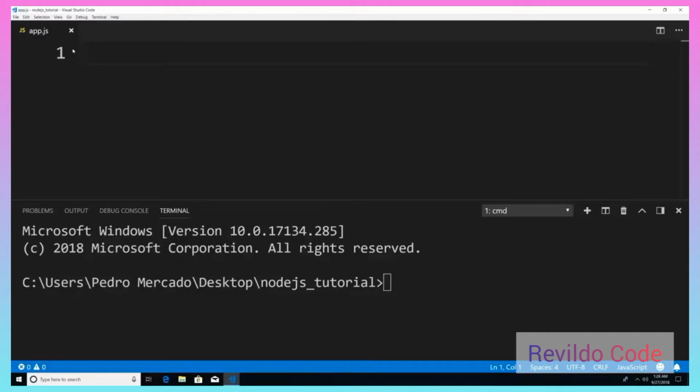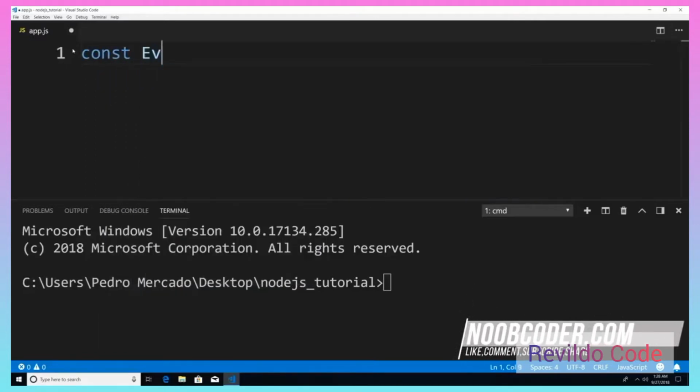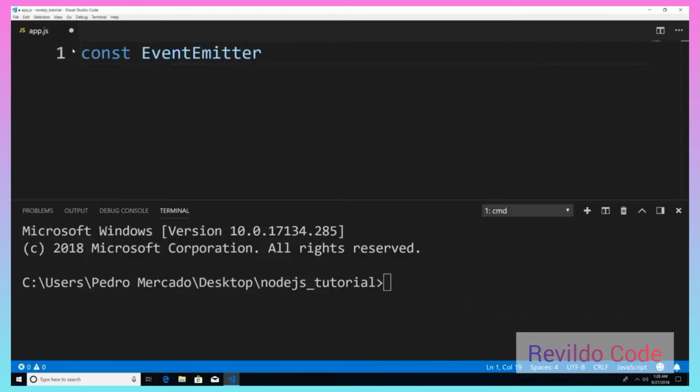So to get started, we're going to actually have to require the event module. Now the events module is actually built into Node.js. So I'm just going to say const EventEmitter. Now this is going to be the class that we get from requiring from the event module. I'm just going to say equal require events.